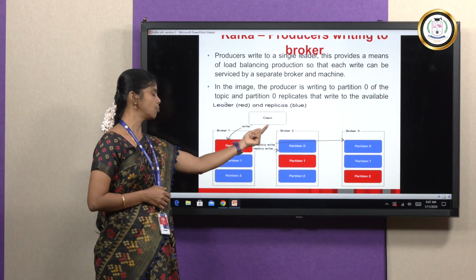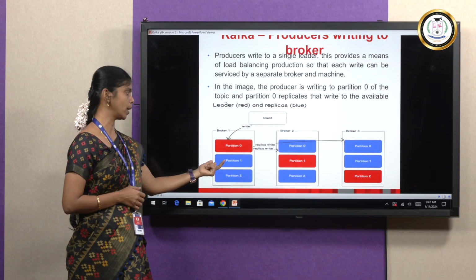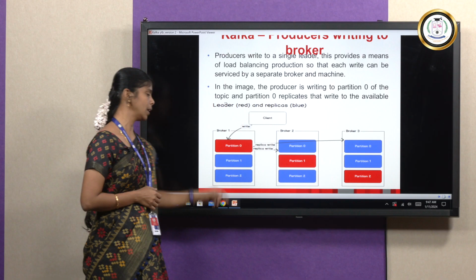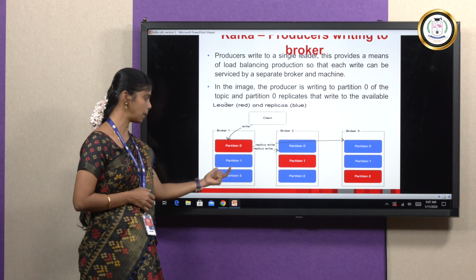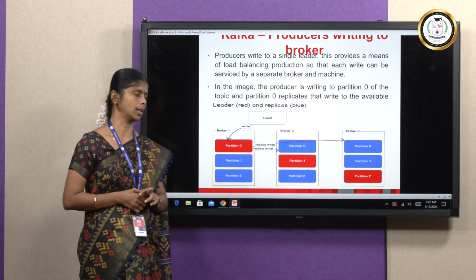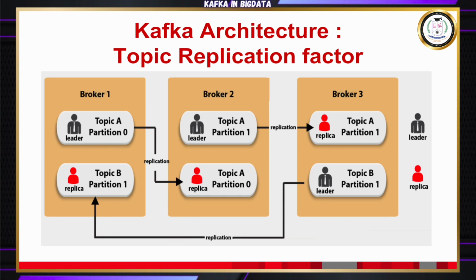So once the client starts writing to broker 1, this partition will be replicated to broker 2 in partition 0, as well as to broker 3 as partition 0. Likewise, the same will continue for partition 1 as well as partition 2 as the client is writing. Next we can see why we need topic replication.